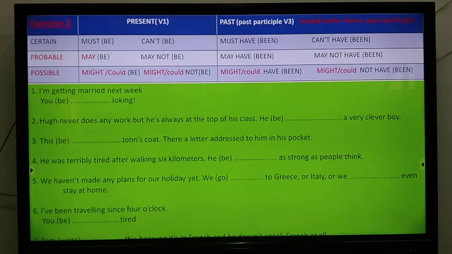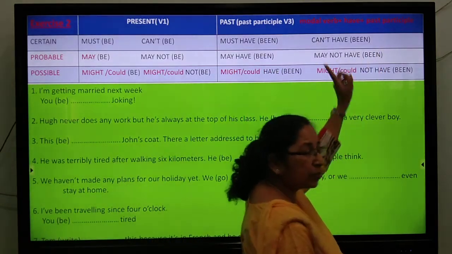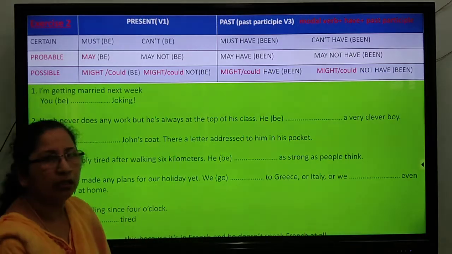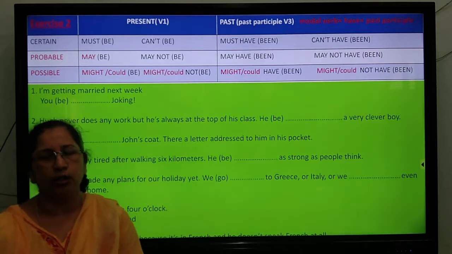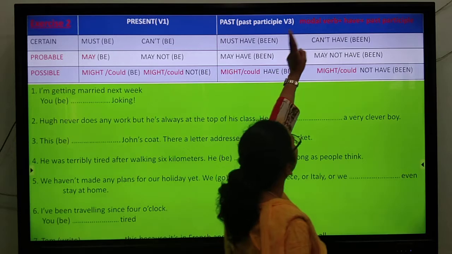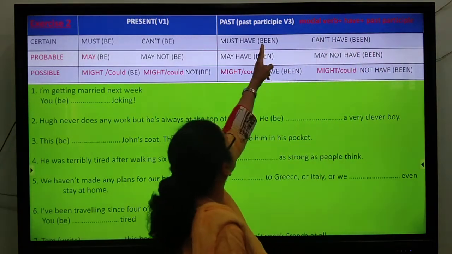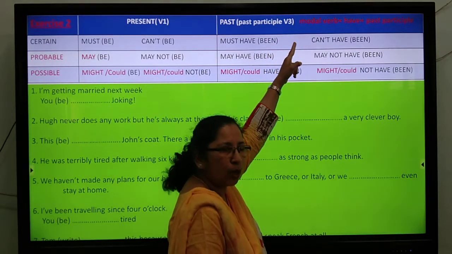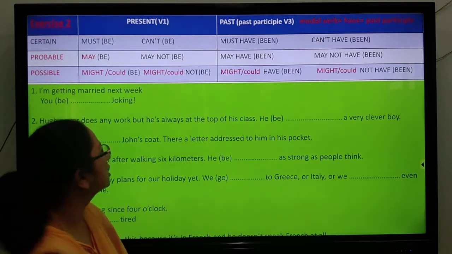Now for the situations that are in the past. Now when do we use modal verb, have and past participle? Now this is the confusion. In present situations we use be, may be, could be, might be. But if we are talking or speaking about a past situation, then we need to use modal verb plus have and the past participle. That is the third form of the verb. Eat, ate, eaten. We will use eaten.